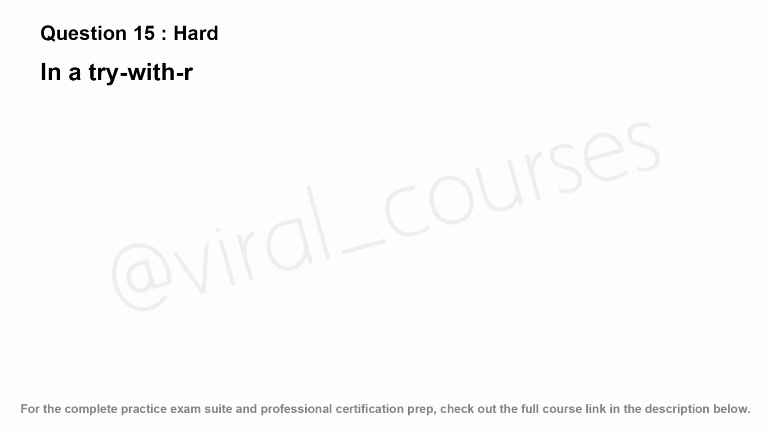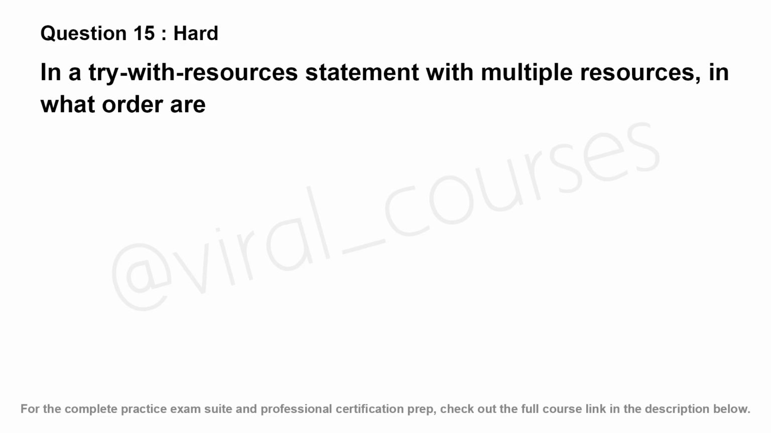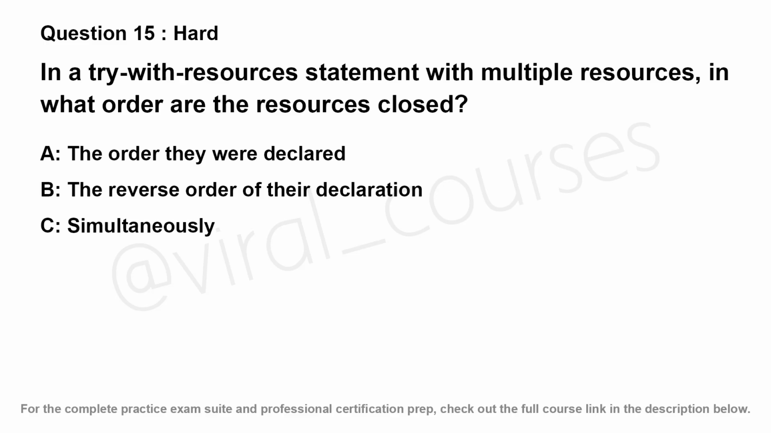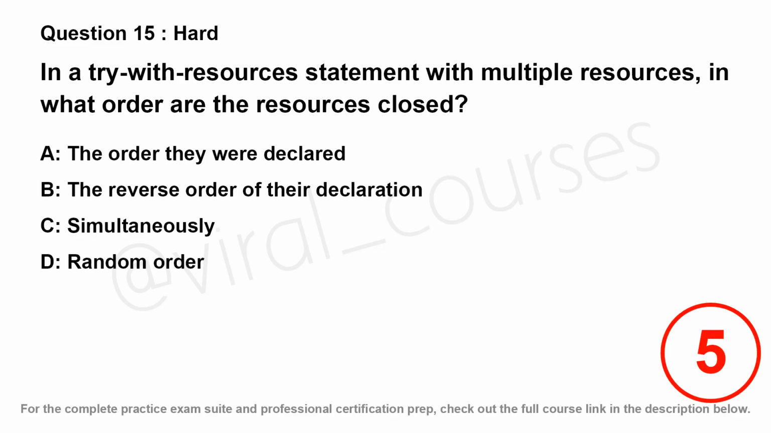In a try-with-resources statement with multiple resources, in what order are the resources closed? Option A. The order they were declared. Option B. The reverse order of their declaration. Option C. Simultaneously. Option D. Random order.